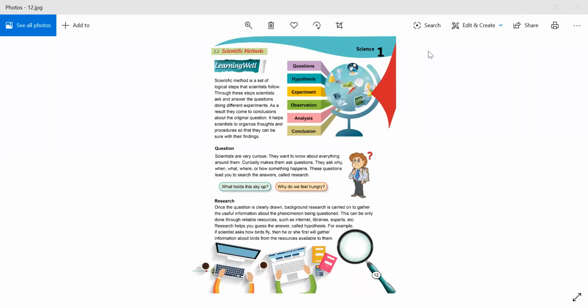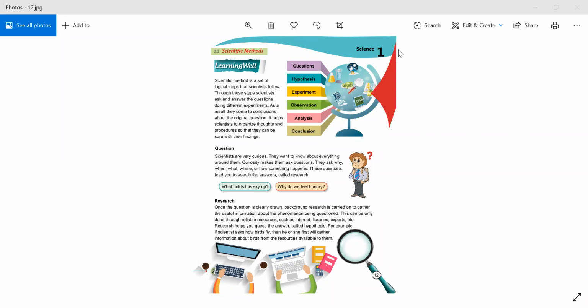And what they do is ask why. If they want to research something, first of all they will ask why, when, what, where, and how something happens. These are the questions which lead scientists to search for answers, and this is called research. For example, beta, they have given: what holds this sky up, and why do we feel hungry.